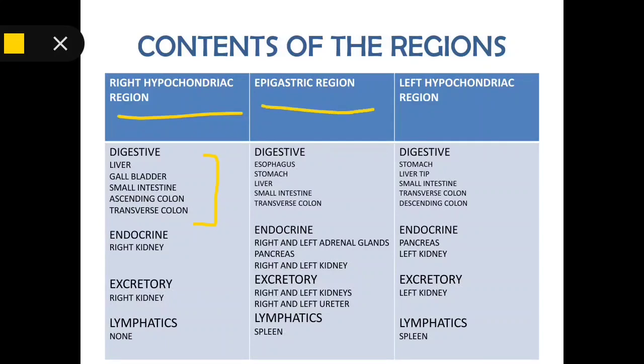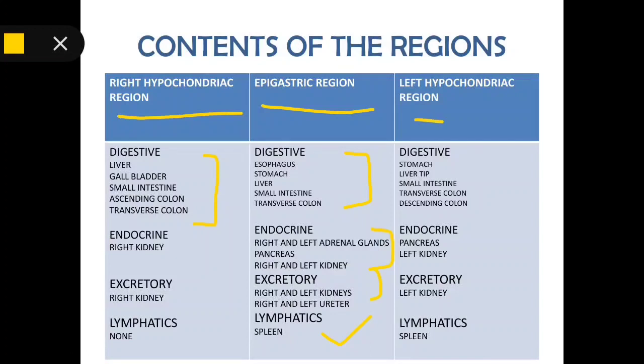Now the epigastric region. In digestive we have esophagus, stomach, liver, small intestine and transverse colon. In endocrine we have right and left adrenal glands, pancreas, right and left kidney. In excretory we have right and left kidneys, right and left ureter. In lymphatics we have spleen.